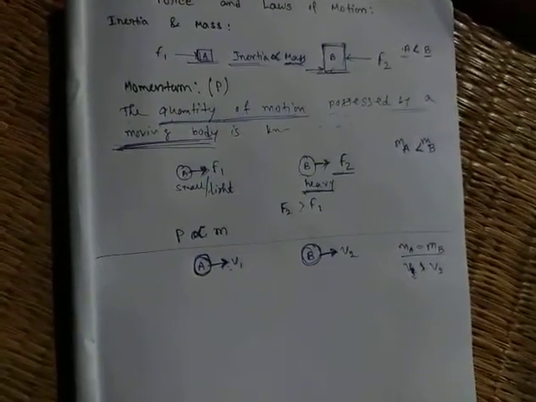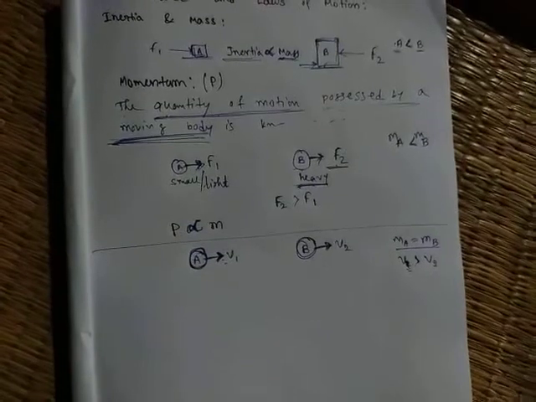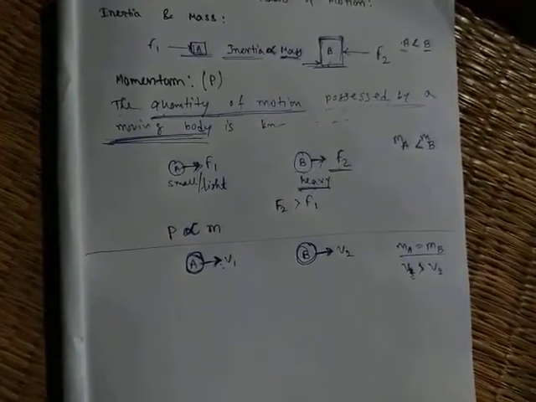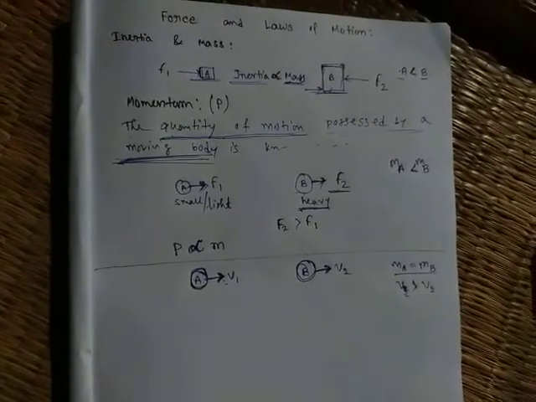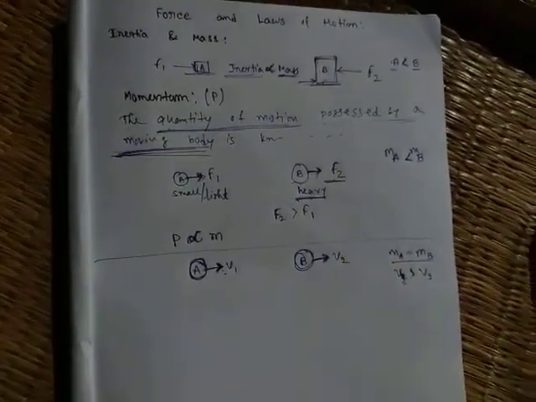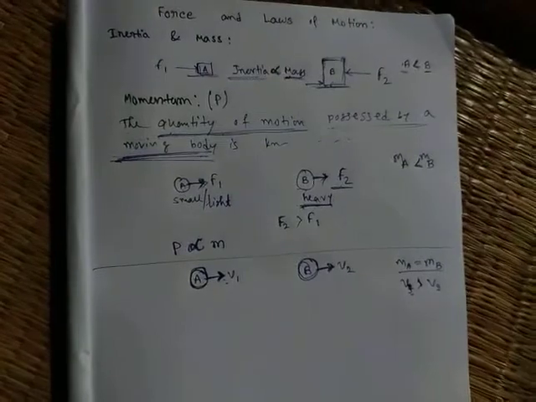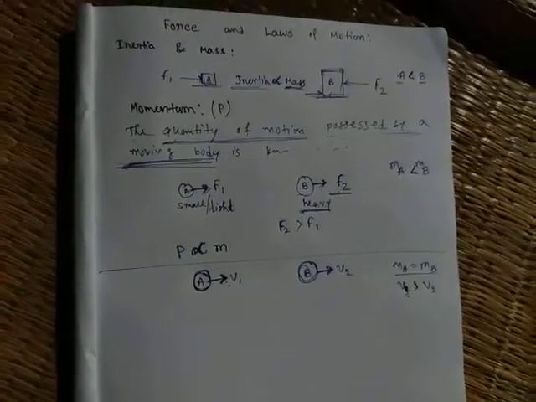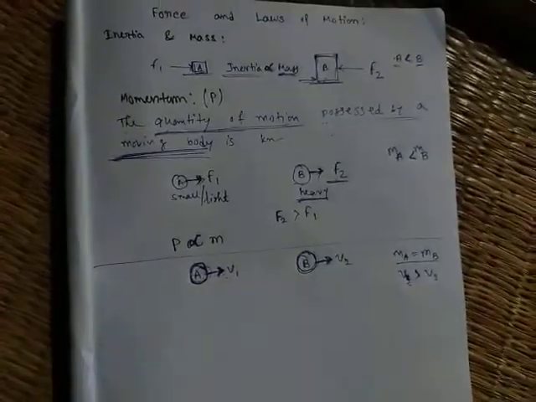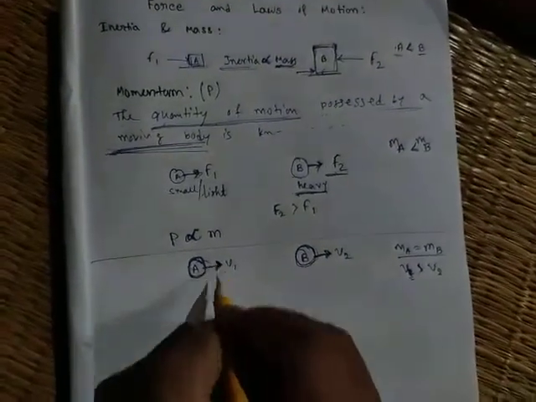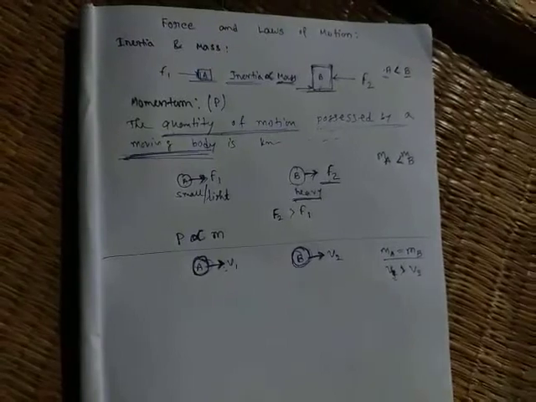When the ball comes with very high speed. So we need more force to stop the high speed ball. Masses are the same here.